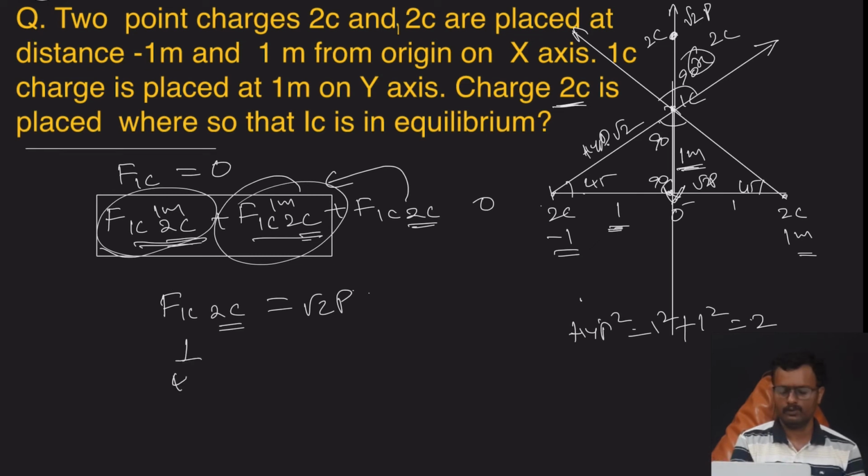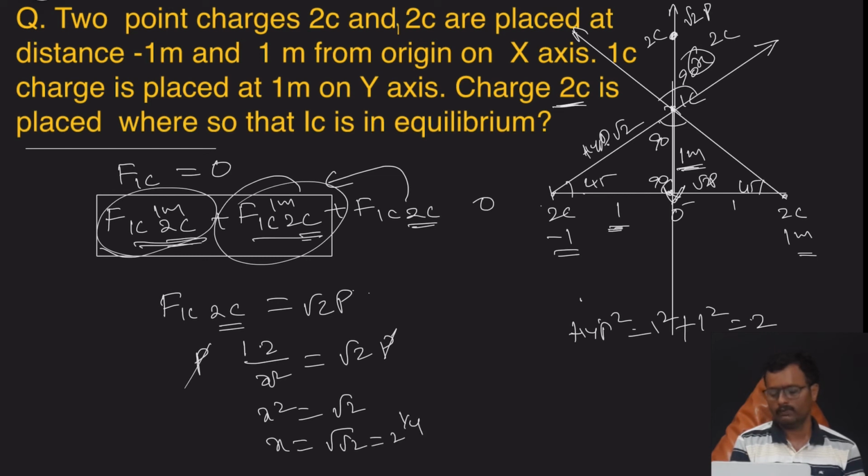So 1 by 4 pi epsilon naught q1 q2 by d squared, that is x squared, should equal root 2 P. Here 1 by 4 pi epsilon naught we consider as P, so P and P cancel. So x squared is equal to 2 by root 2, that is root 2. So x is the root of root 2, that is 2 power 1 by 4. So from 1C on the y-axis, at a distance of 2 power 1 by 4, you place the 2C, then the 1 coulomb is said to be in equilibrium.